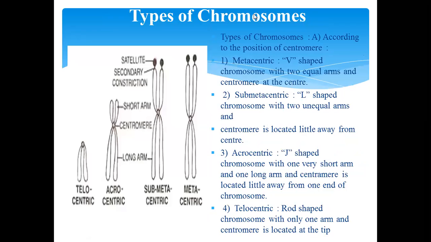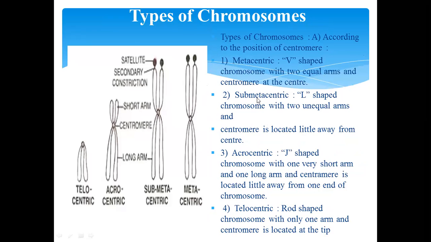Next, types of chromosome. According to the position of the centromere, there are four types of chromosomes. First is metacentric. It is a V shape, with two equal arms and the centromere at the center. It is called a metacentric.